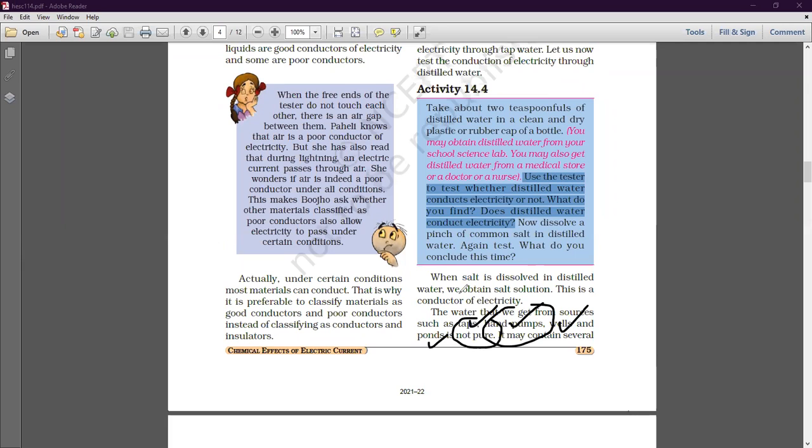And due to the presence of those salts only, tap water becomes a good conductor of electricity. But since these salts are absent in distilled water, distilled water is a poor conductor of electricity. Clear? I hope this topic is very clear to all of you. Okay? Moving ahead in the chapter, all of you see.